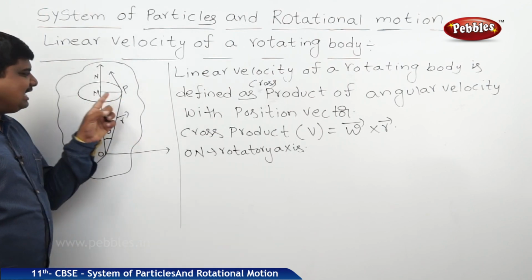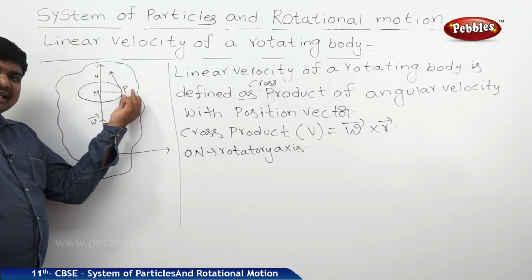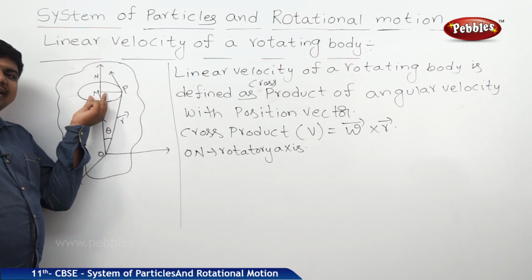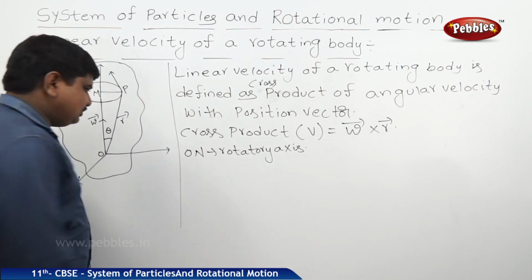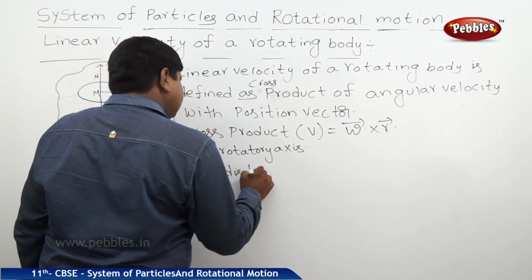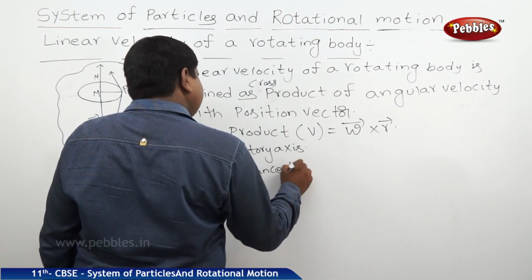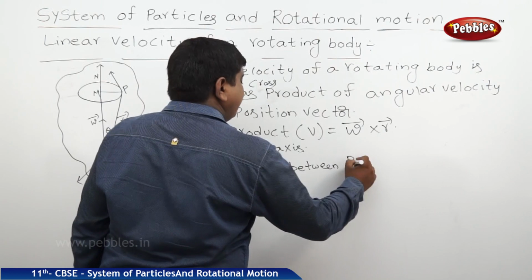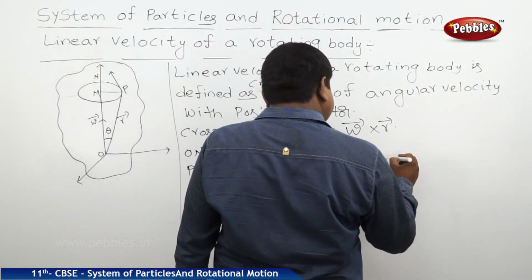This PM is the radius, the distance between the point of rotation and the rotatory axis.